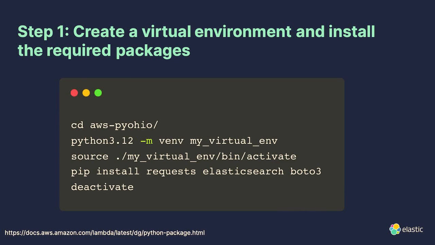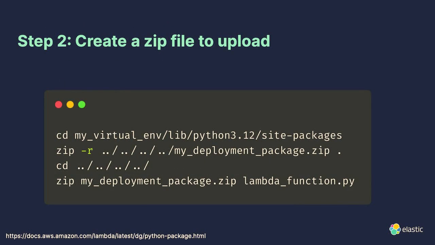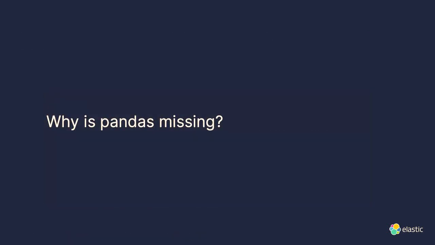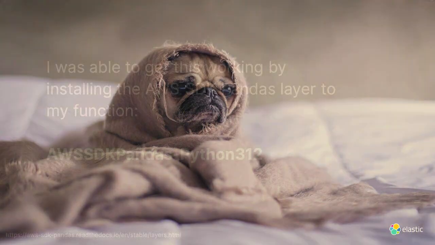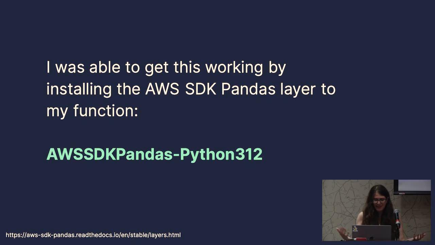So you first have to create a virtual environment and install the required packages, and then create a zip file to upload everything. And you might be like, Jess, why is pandas missing? I saw that you had that in all your other ones. Why is that missing? And the reason why is because I got an error, and I was sad. But I was able to get it working by installing the AWS SDK pandas layer to my function.